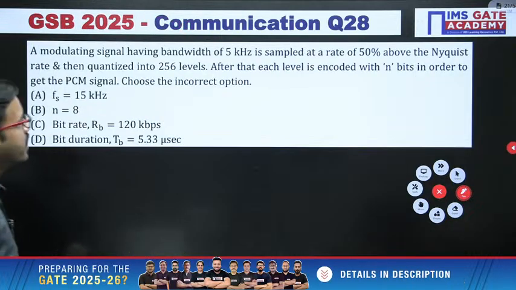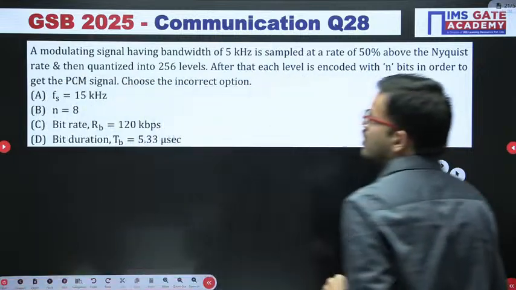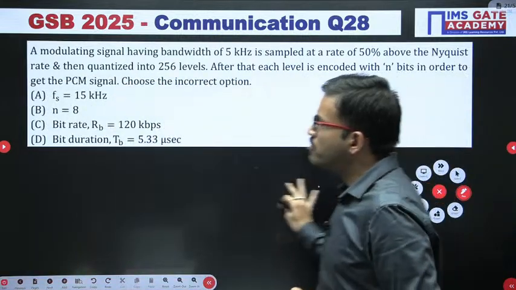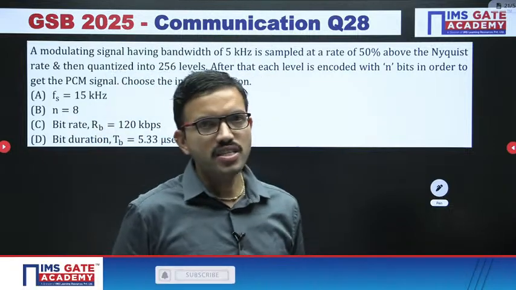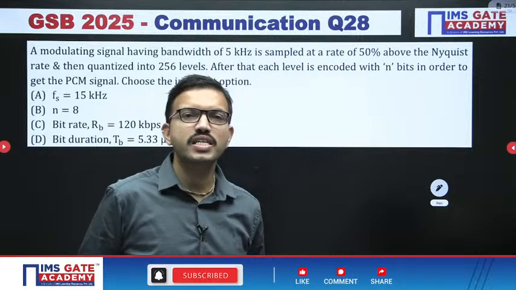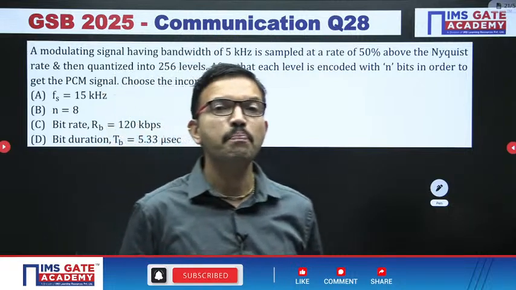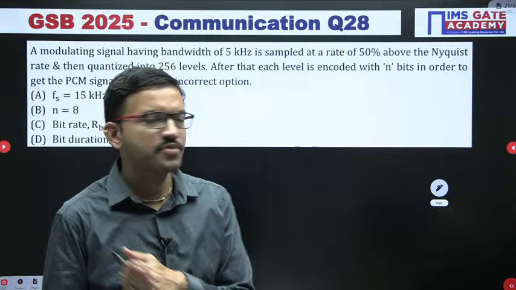Right. Next one. So far we have discussed the questions regarding the fourth chapter, that is random process and noise. Now we are going to discuss the questions regarding the fifth chapter, that is digital communication, baseband data transmission.